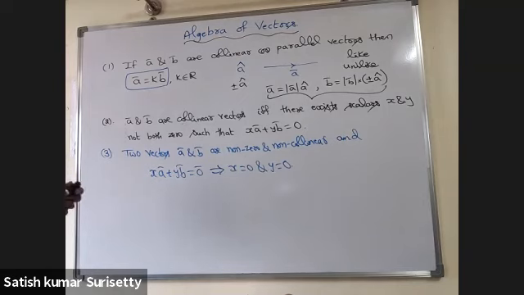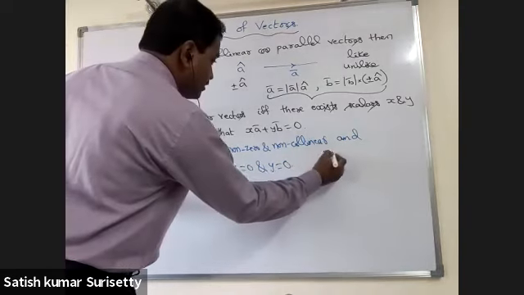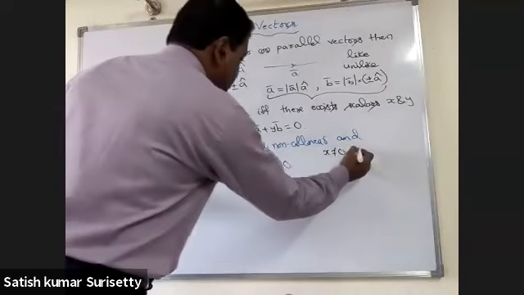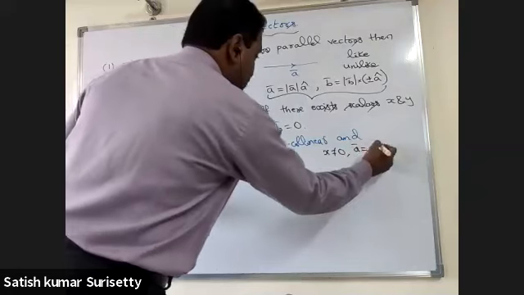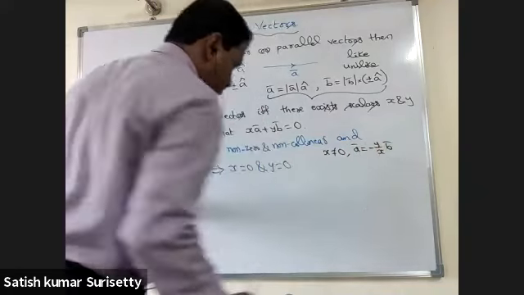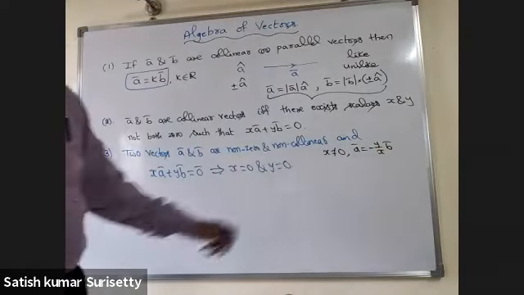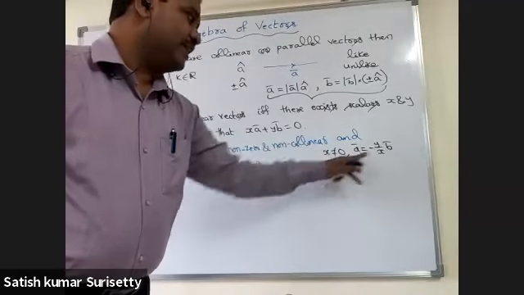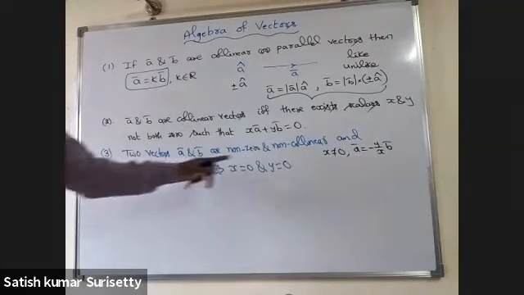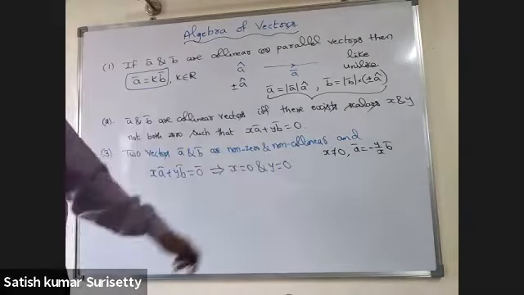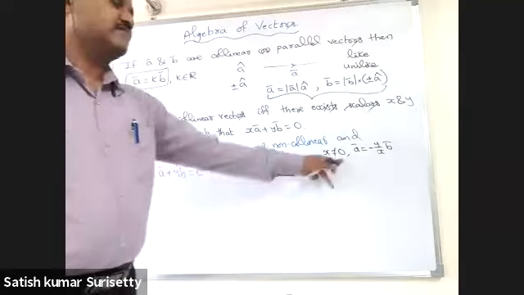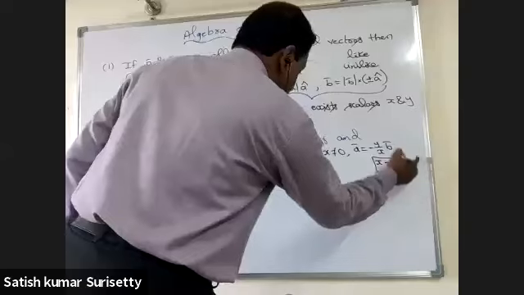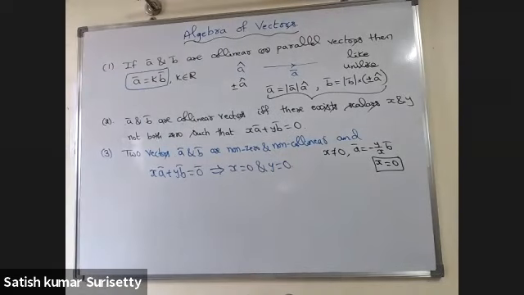So if I assume that x is not equal to 0, then I can write A bar equal to minus y by x into B bar. That means I am expressing one vector as a constant times the other vector. Hence A bar and B bar are collinear, which is a contradiction to the condition that they are non-collinear. Hence our assumption is wrong. That means x must be equal to 0. Similarly, you can say y is also 0.